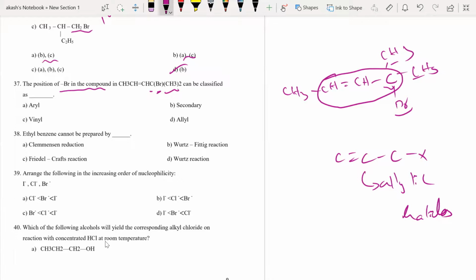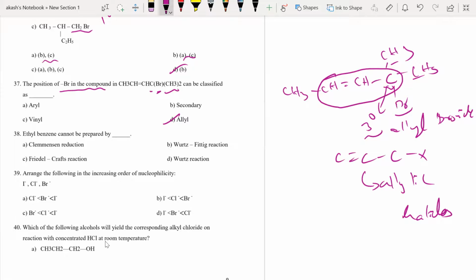We even saw allyl carbocation in a question. This is an example for allylic halide, and this is definitely going to be tertiary, a tertiary allyl halide, allyl bromide to be exact. I don't have tertiary, I have only allyl, so the correct answer would be allyl. Option B is the correct answer.